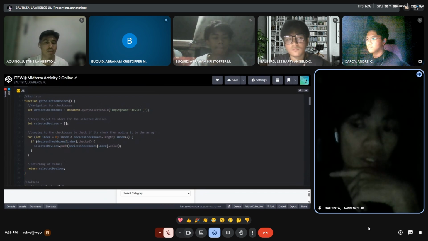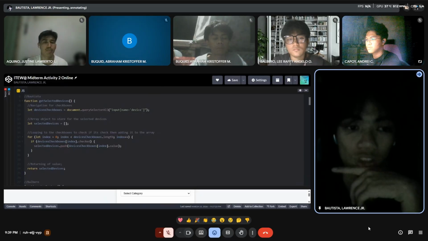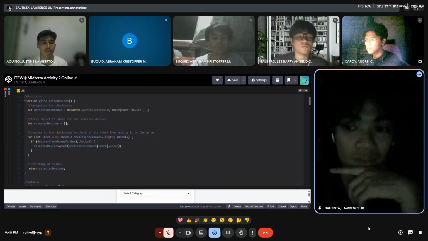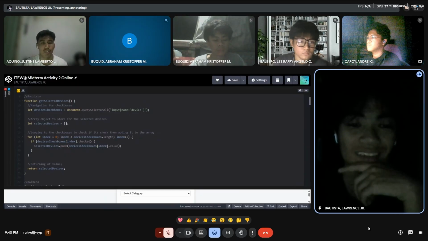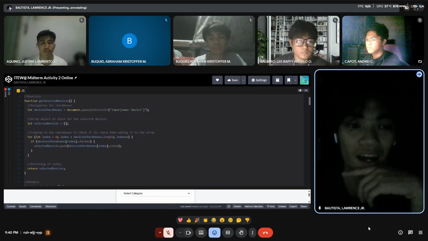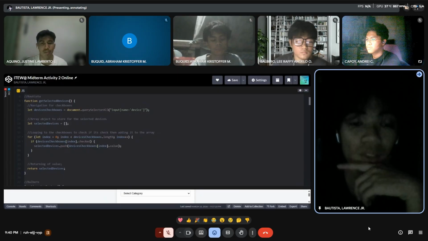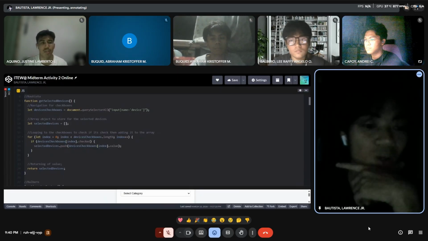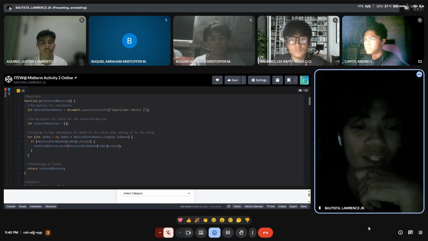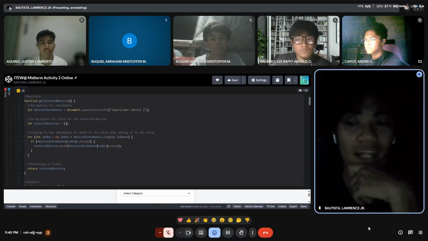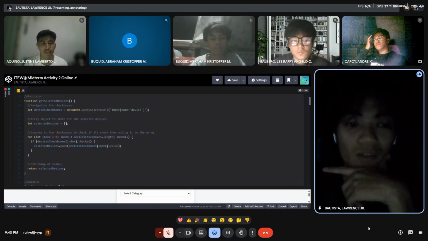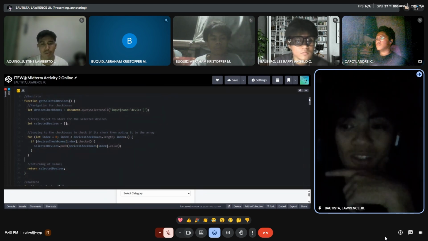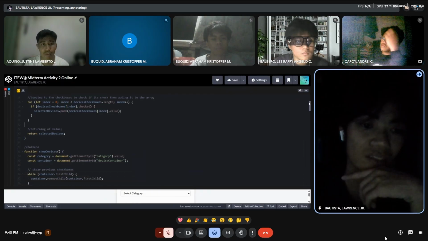So if a user checks or selects an option in the form, the logic here will add to the array depending on the user input, and we are returning the value for the other function. So that's all for this function. Let's now move on to the next function that we are using.